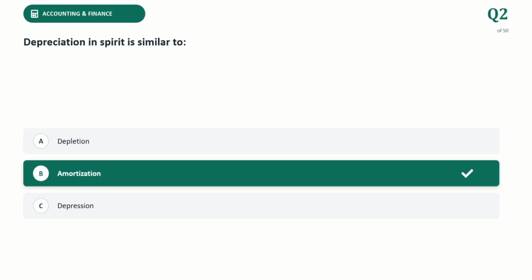Second one, depreciation is similar to, the correct answer is amortization. So what is amortization? Spread the cost of an intangible asset over time. What is depletion? Allocate the cost of extracting natural resources like minerals or oil as they are consumed. And depreciation allocates the cost of a physical tangible asset over its useful working life.